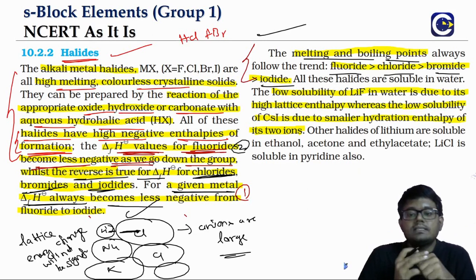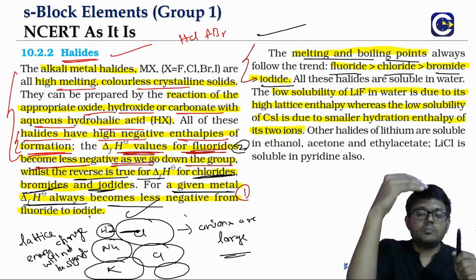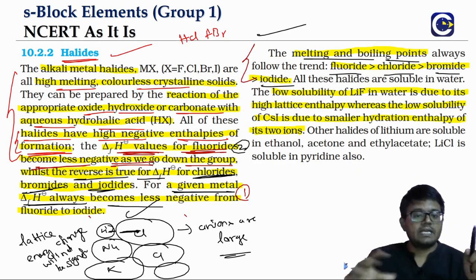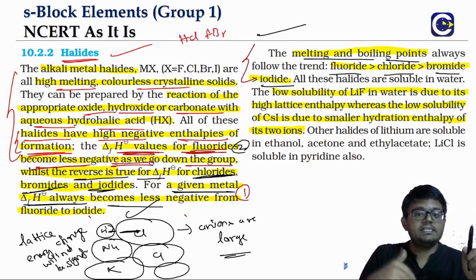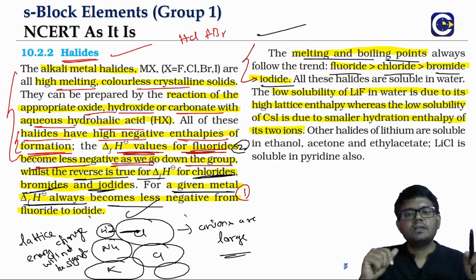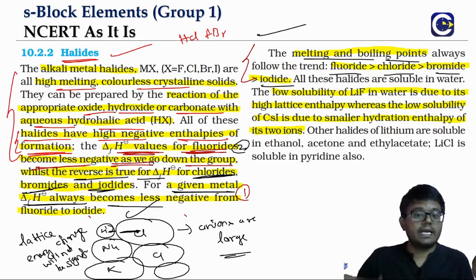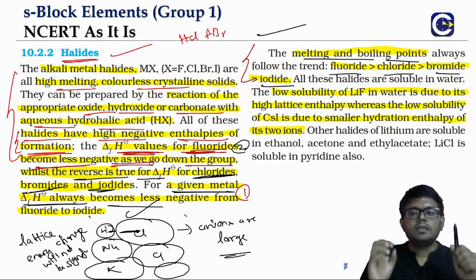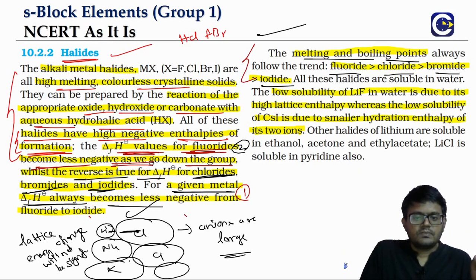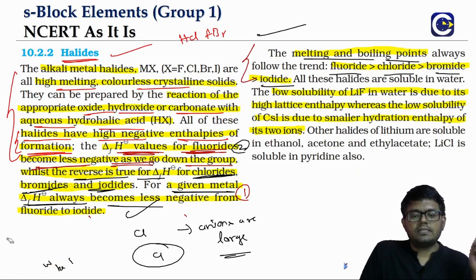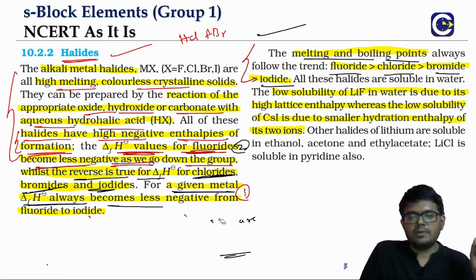On the other hand, what is happening is when you go from lithium to sodium or sodium to potassium, it is easy for the formation of the cations. Formation of the cations is getting easier and easier. That is the reason why we will see that the delta H formation becomes more and more negative as we go down the group. So here what is the dominating one? It is the ease of formation of the cations. That is the reason why we will have the trend exactly reverse in case of the chlorides or bromides or iodides. So we will have to keep a note of these reasoning points also, why it is happening.